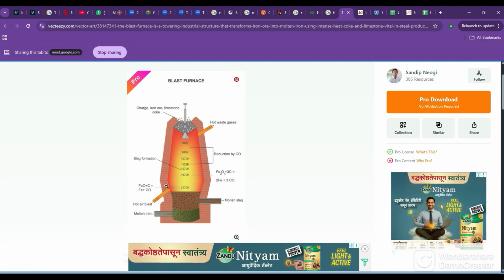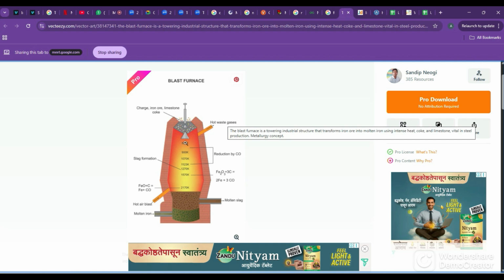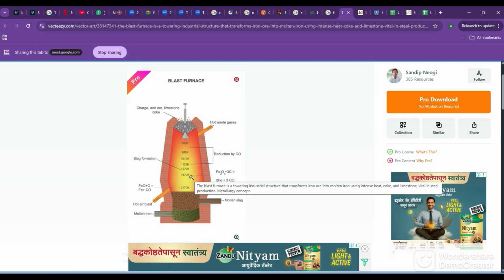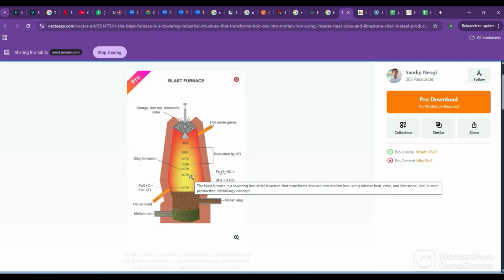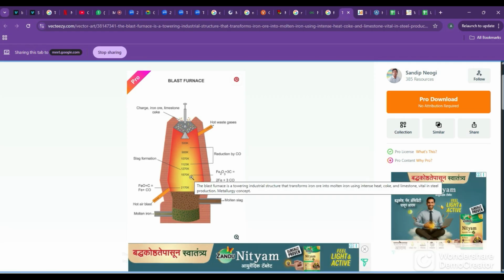To maintain the temperature, hot gas will always be pumped inside from here. Waste gases, like carbon dioxide, will form and come out from here. So this is our blast furnace. What happens in the blast furnace? We pour the charge, iron ore, limestone, and coke, from the top.